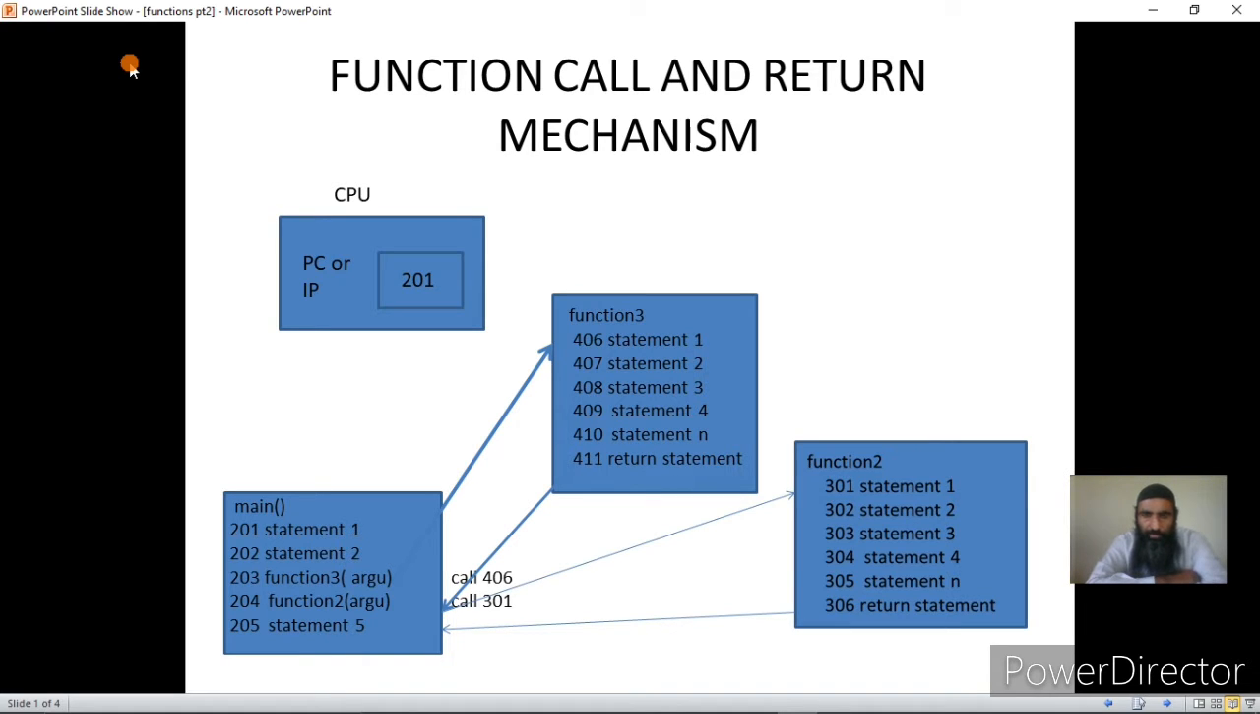Now, as I told that C does not have a flat structure of the program, that is, all the code is not written as a single piece of code, but the code is divided into different independent blocks, and each block is called as a function. Each C program has a function called main. Now today we'll be looking how these functions are executed.